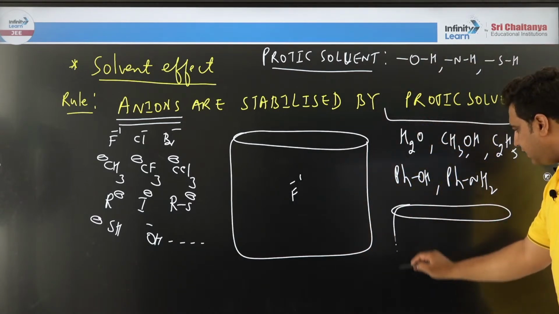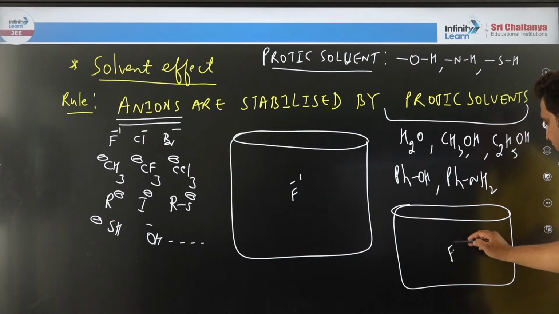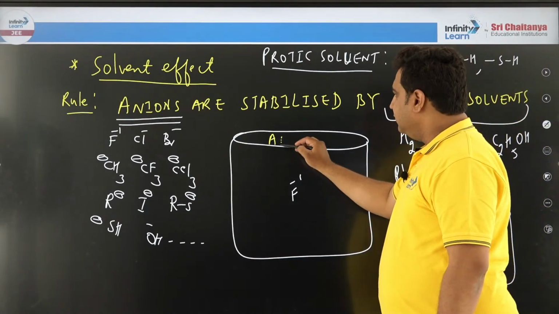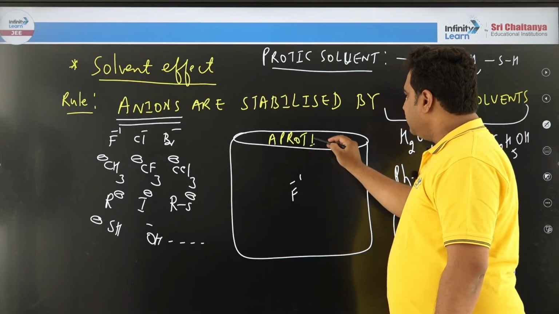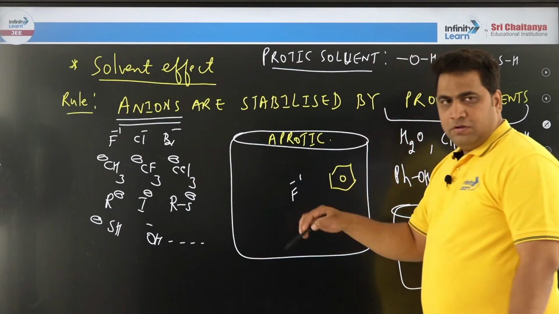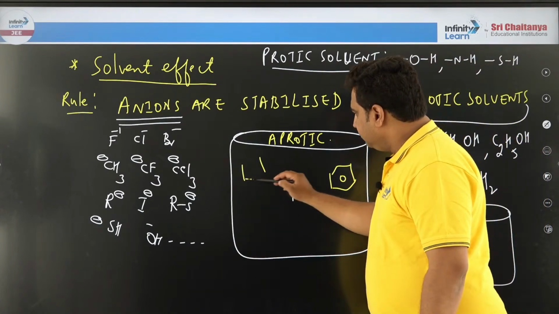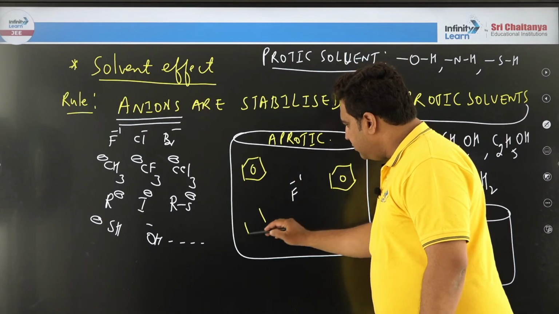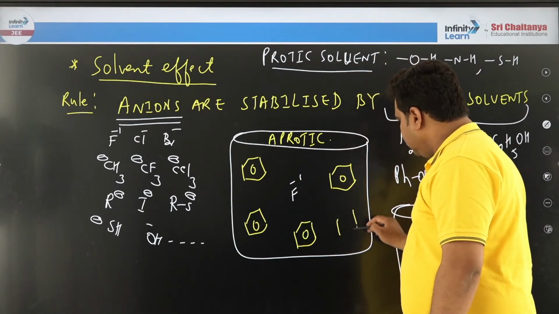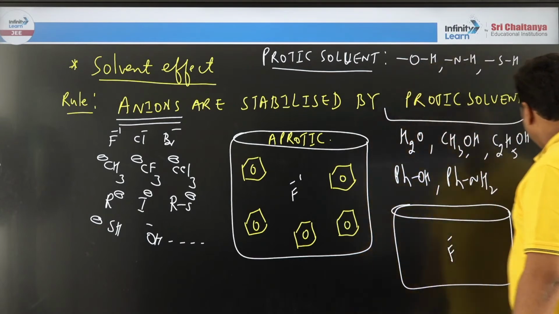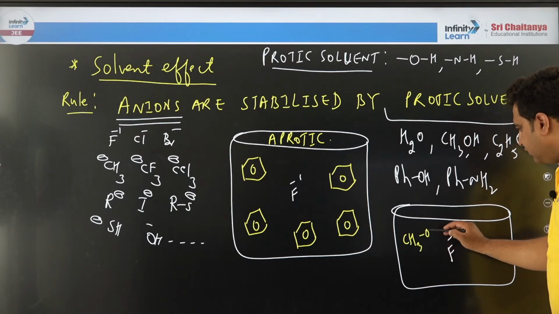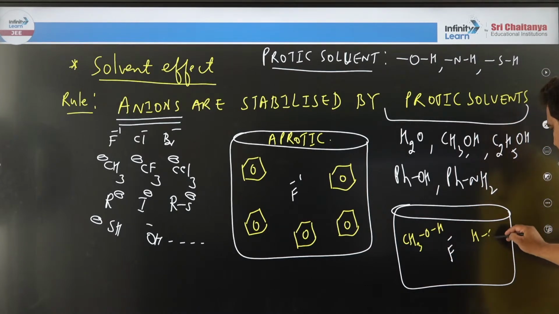Another beaker also you take, imagine in this beaker fluoride ion is there. In this, take aprotic. Aprotic means like benzene. So lots of benzene molecules are there, correct? Now here you take protic. Protic means, let us say methanol is there, CH3OH.